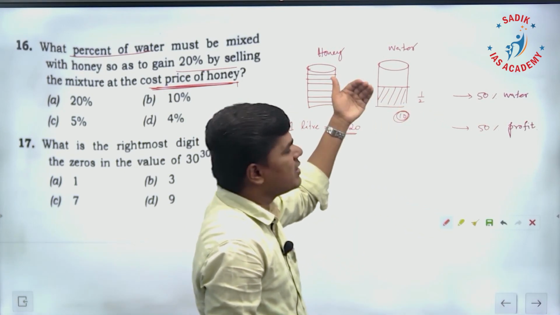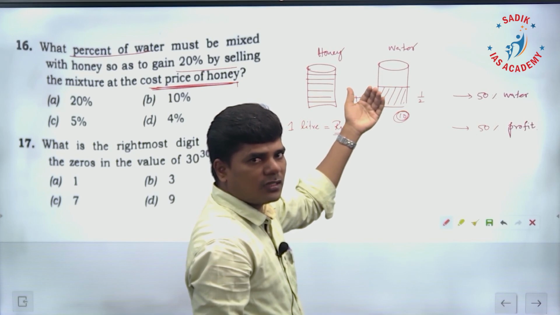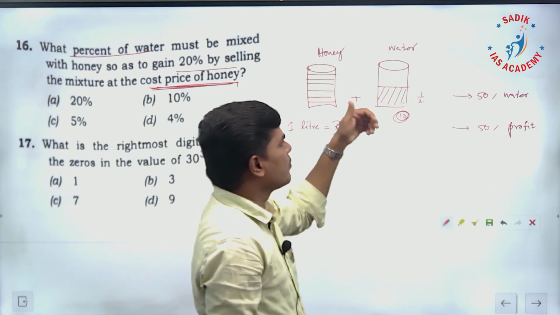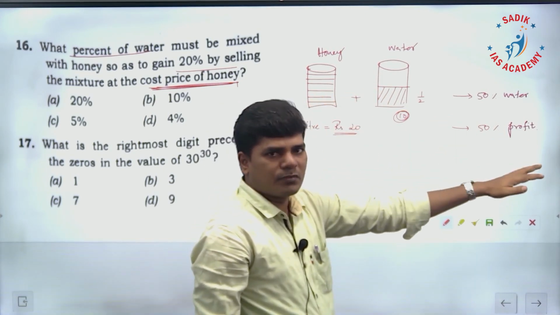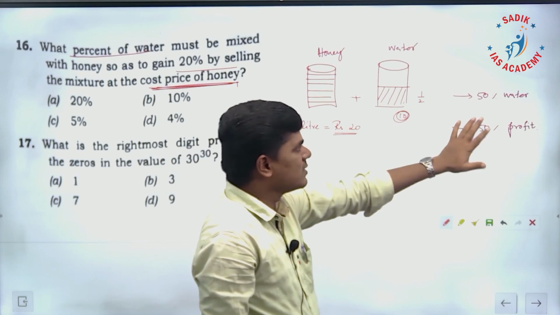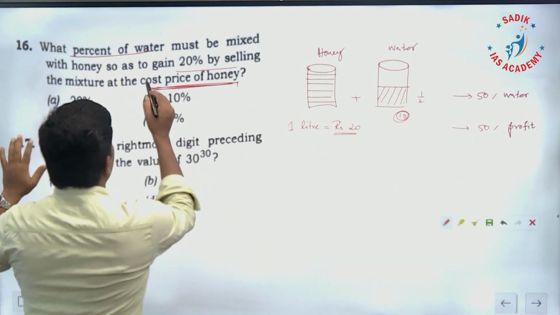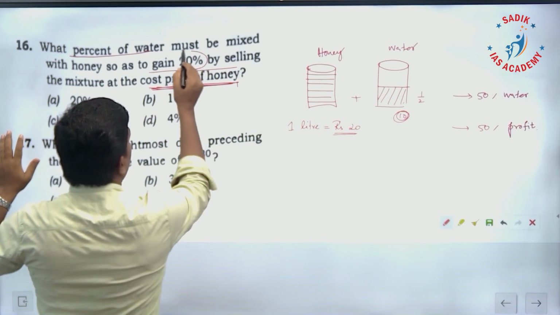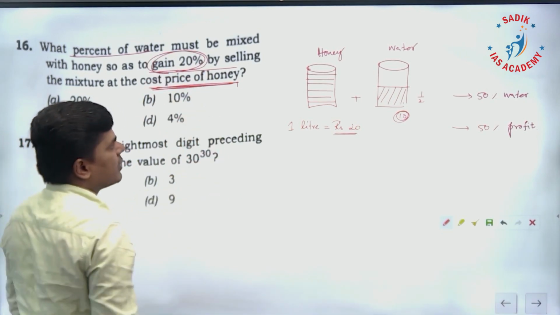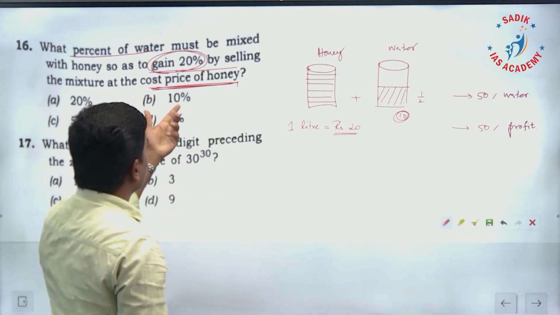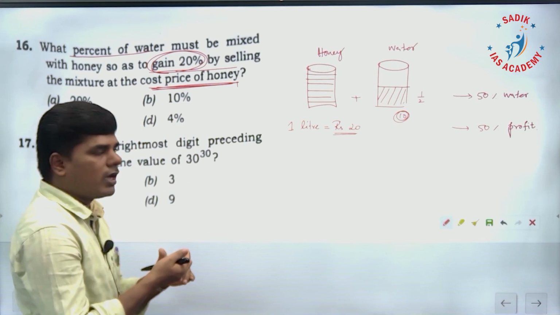If you are adding 70% of water with respect to honey, then your profit is going to be 70%. This is the concept here. So using this concept, they are saying gain is 20%, profit is 20%. If profit is 20%, how much percentage of water you need to add?